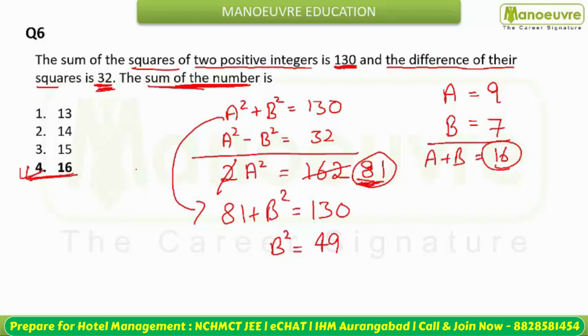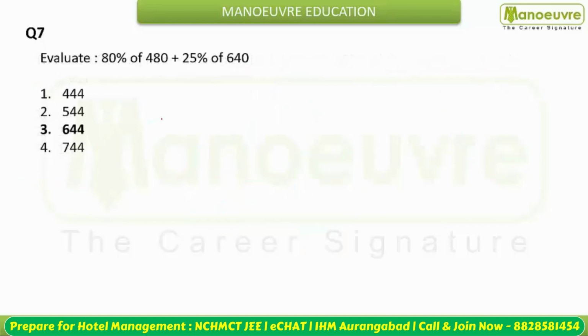Okay, let's move ahead. Next, you have to evaluate this equation. You are given the question from simplification. You have to find 80% of 480 and then add 25% of 640. So children, we have to convert 80% into a fraction. We divide by 100. I can write 80% as 80 by 100, and of means multiply by 480.